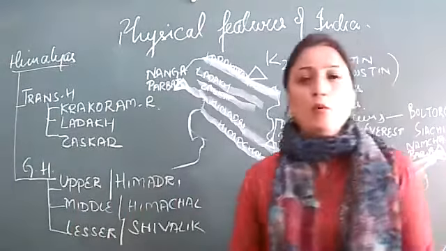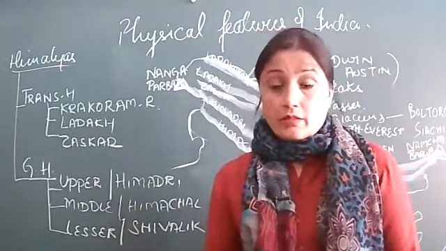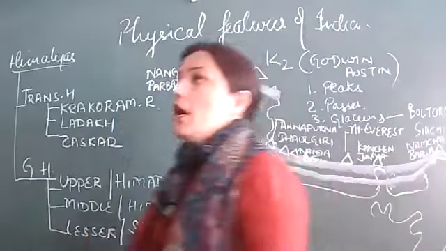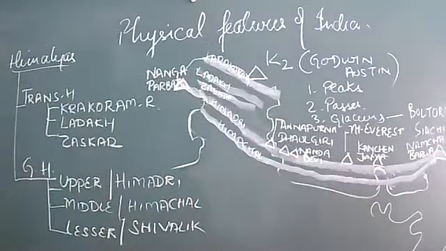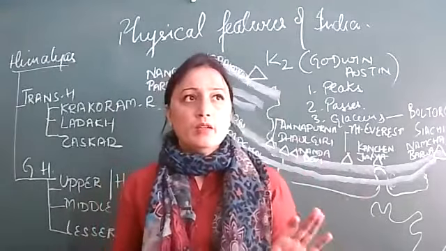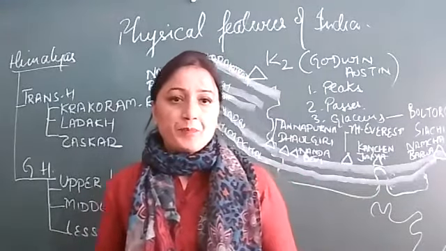Length almost the same, width 100 kilometer, height 4,500 meter. Average height is 4,500 meter. Now, what is the speciality of this Himachal range? We don't have highest peaks, already we have done. अब इसकी speciality क्या है?